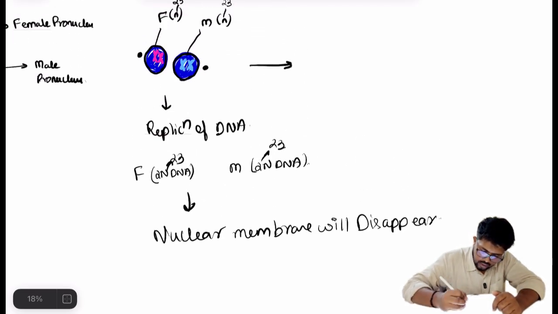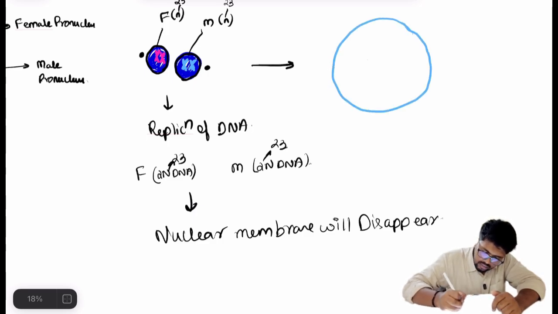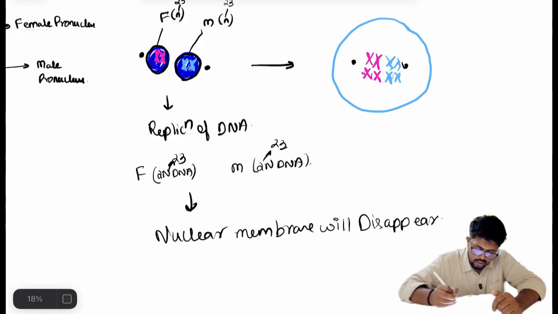So if this is the nuclear membrane present around this, and this is the centriole, the nuclear membrane will disappear and only the chromosomal material will be left inside, and the nucleus will disappear. So this is that step.